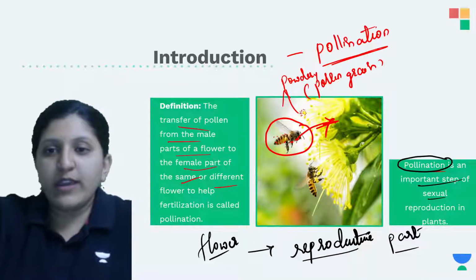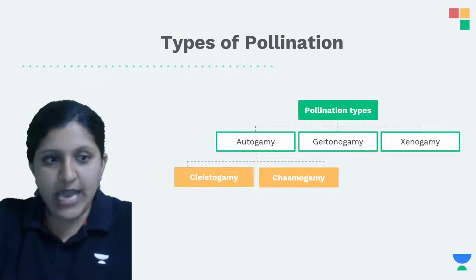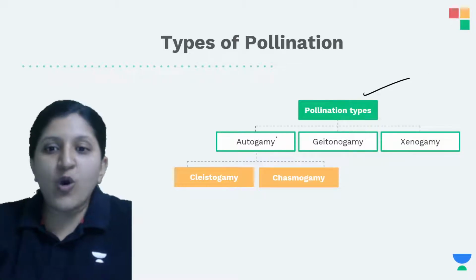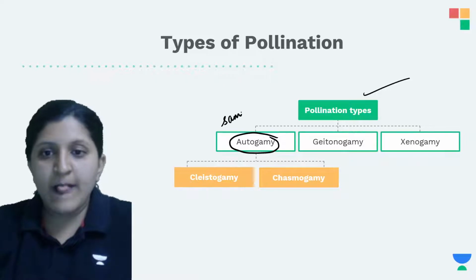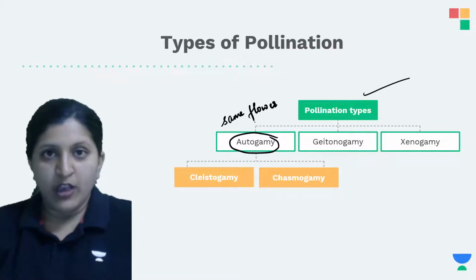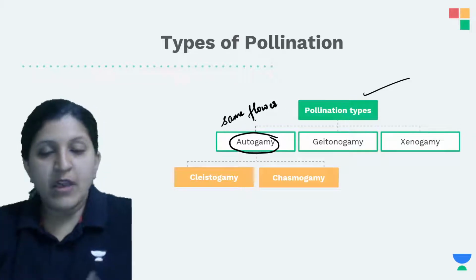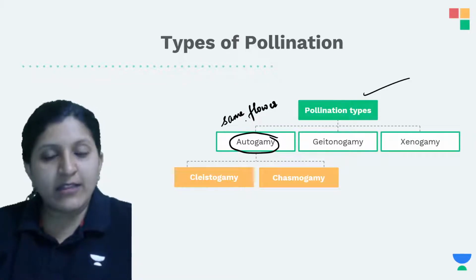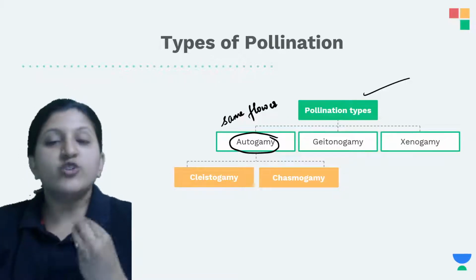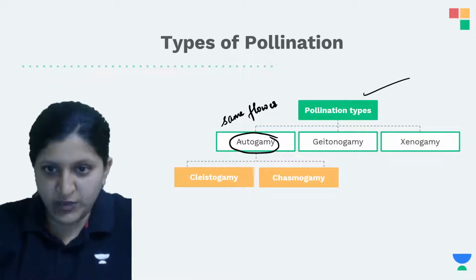So here we will see the pollination types. First there is autogamy. Within the same flower, the transfer of pollen grains is occurring. That means pollen grains from the anther are transferred to the stigma of the same flower. So that is a self marriage.